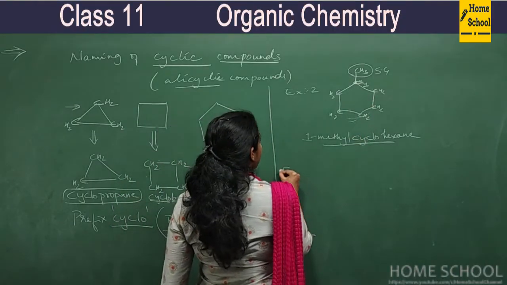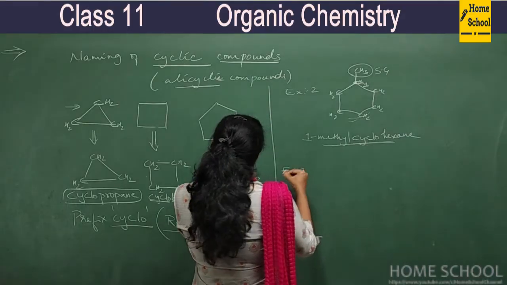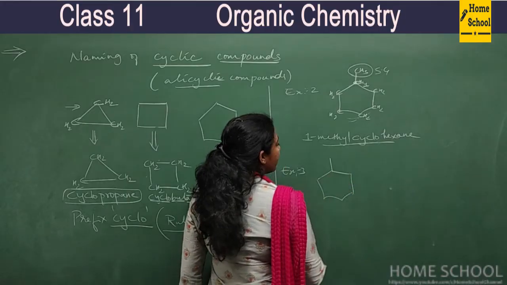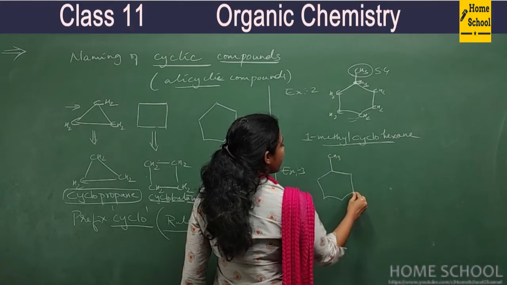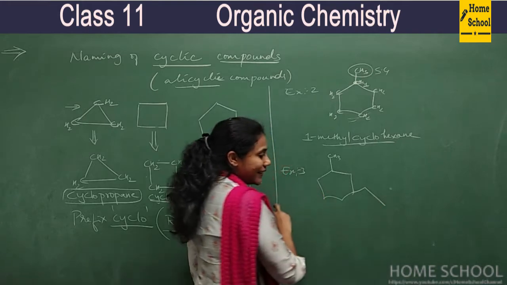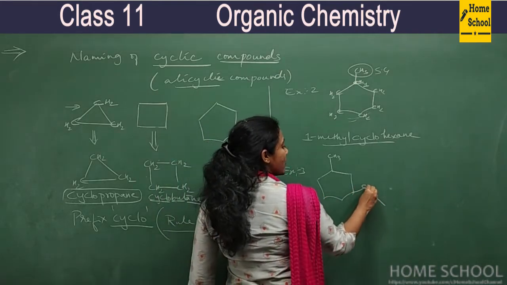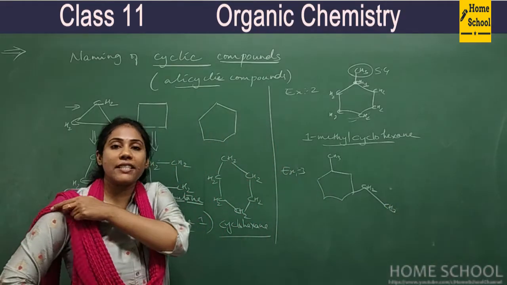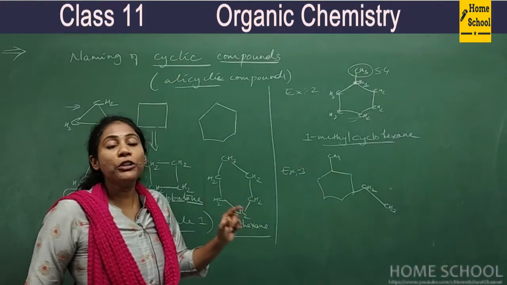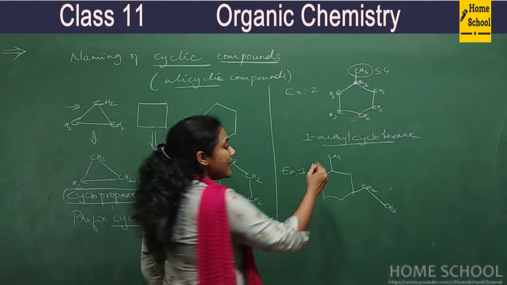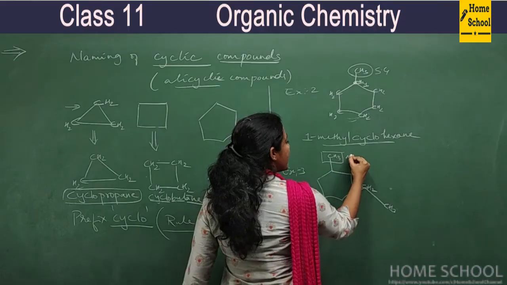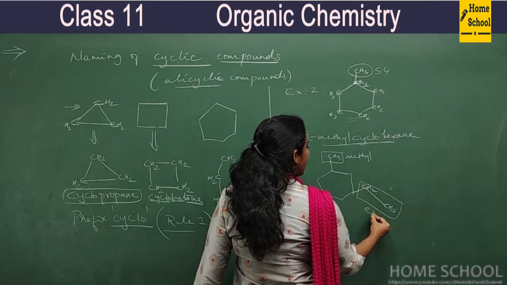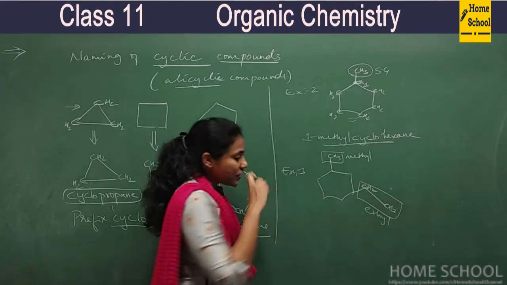Now observe the third example. I'll introduce 2 branches here. So suppose you have methyl group as 1 branch, another branch as ethyl group. This is ethyl group, right? So CH2, CH3. So now how do you give a name for this? 2 branches are there. So how do you number it? You see, the name of this branch is methyl. The name of this branch is ethyl. So alphabetically, which comes first?